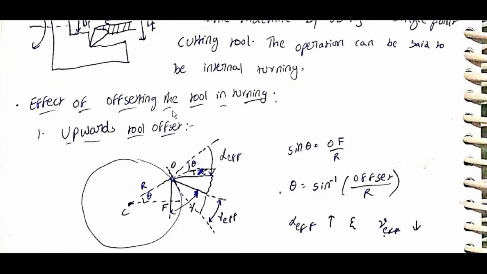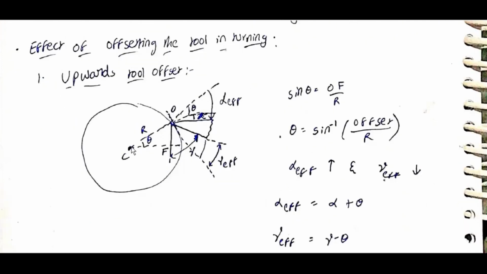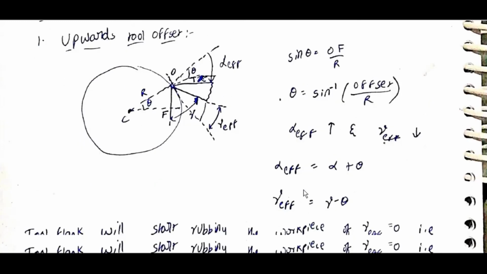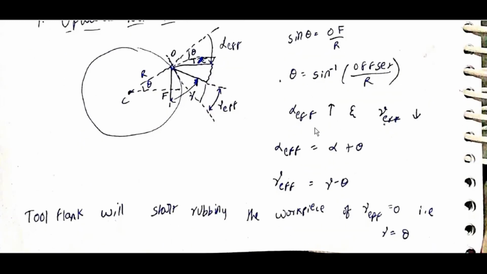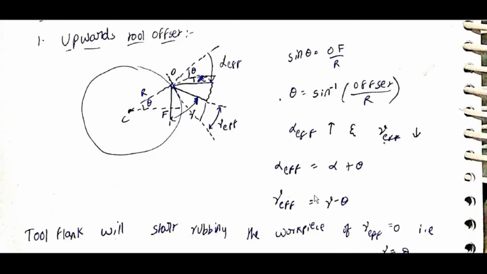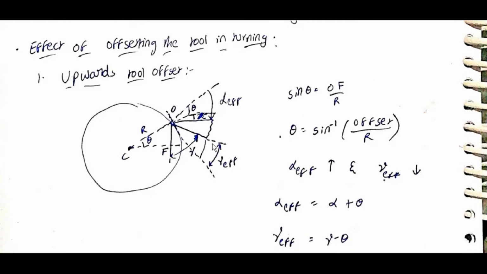Effect of offsetting the tool in turning. Upward tool offset: sin theta is equal to OF by R, theta is equal to sin inverse of offset by R. Alpha effective increases, gamma effective decreases. Alpha effective is equal to alpha plus theta, gamma effective is equal to gamma minus theta.